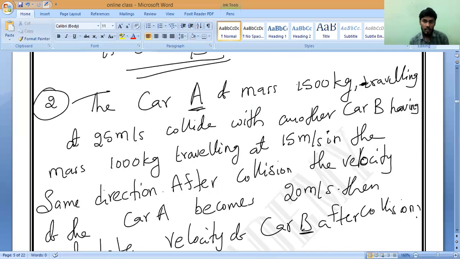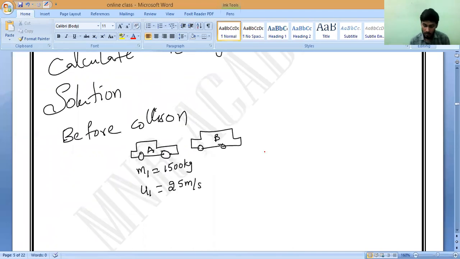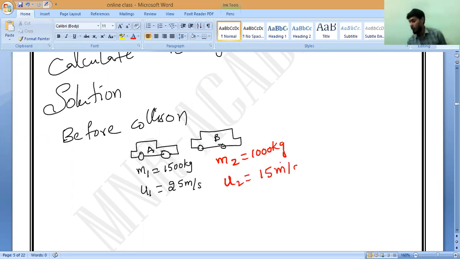Car B before collision has a mass of how much? 1000 kg. And what is the speed before collision? 15 meter per second. So M2 is equal to 1000 kilogram and U2 is equal to 15 meter per second. This is before collision.